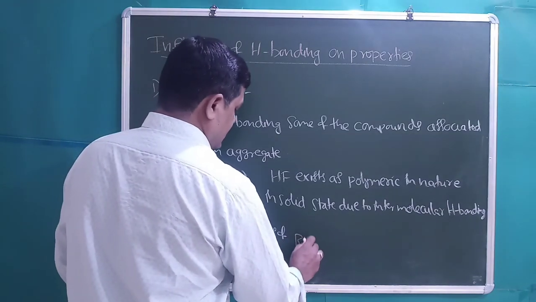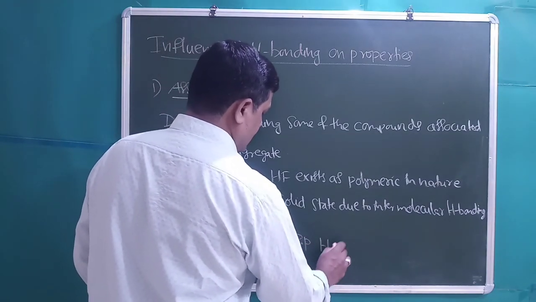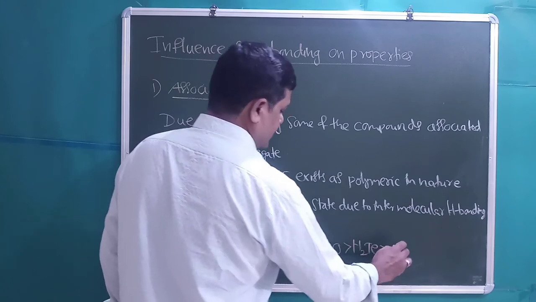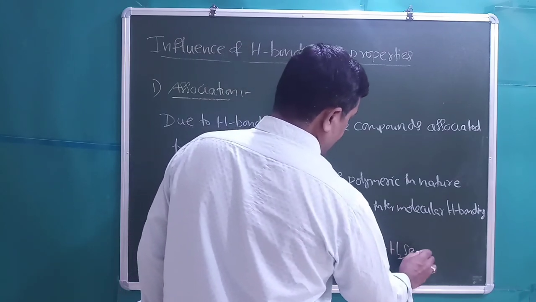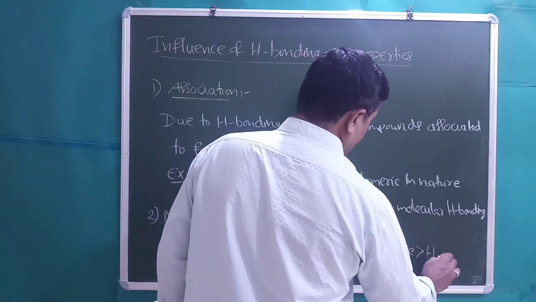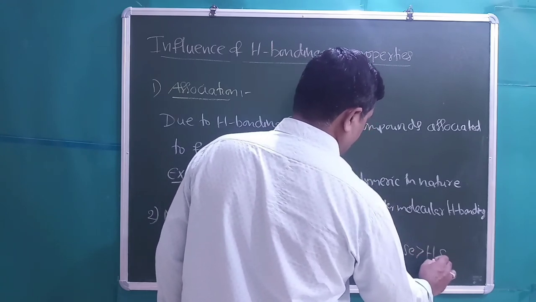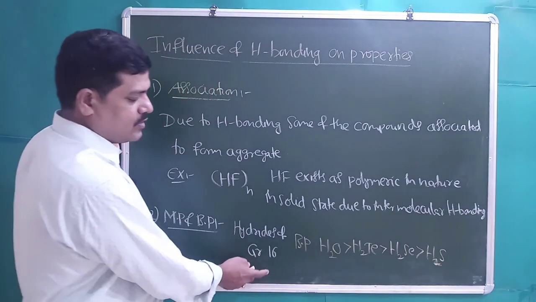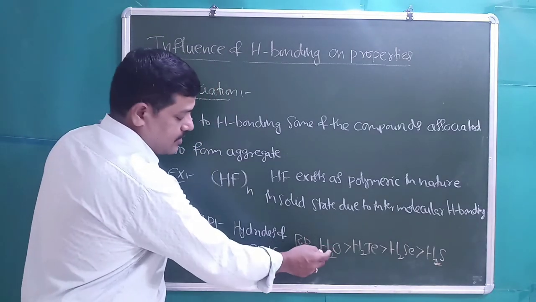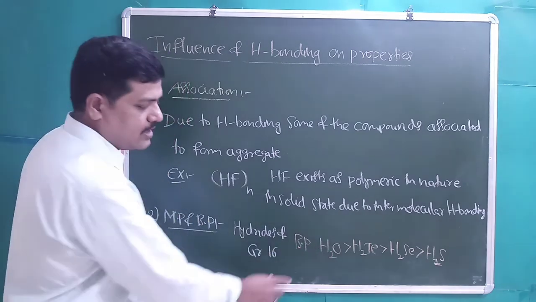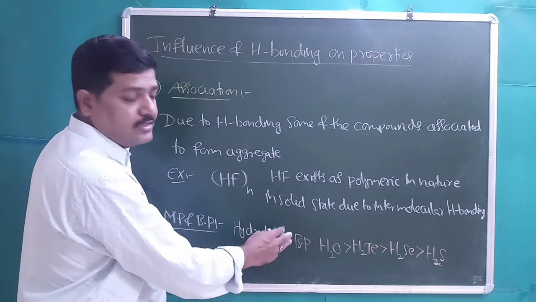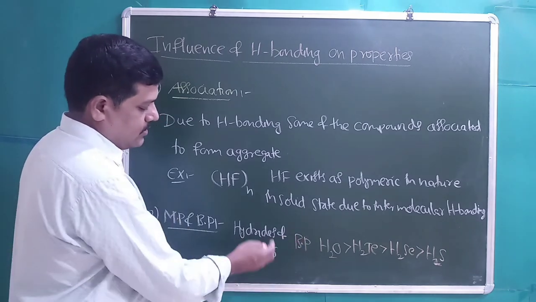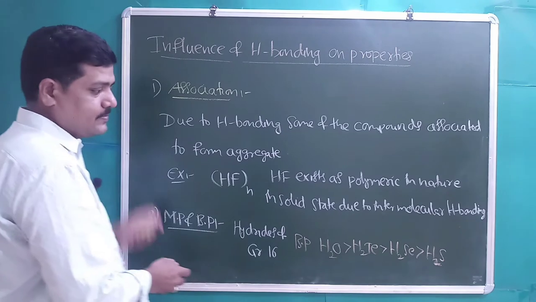Boiling point order is H2O is greater than H2Te is greater than H2Se is greater than H2S, right? Water has the highest boiling point among the hydrides of group 16 because one molecule of water forms 4 intermolecular hydrogen bondings. Let us take the group 15 hydrides.